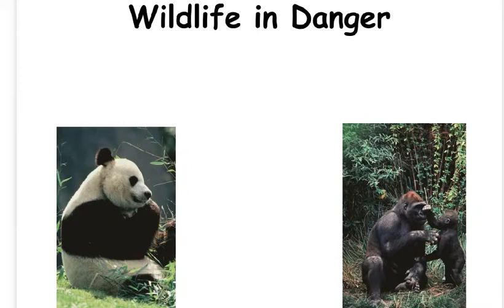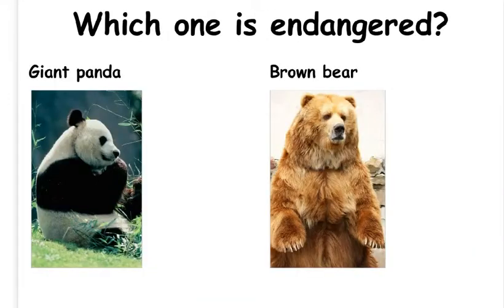Many animals and plants are not yet extinct, but their numbers are very low. They are known as endangered species. They are in danger of becoming extinct if their numbers continue to fall. There are 3 levels of classification for endangered species. Vulnerable tells us that they are at high risk of becoming extinct. Endangered tells us that they are at very high risk of becoming extinct. And critically endangered tells us that they are at extremely high risk of becoming extinct.